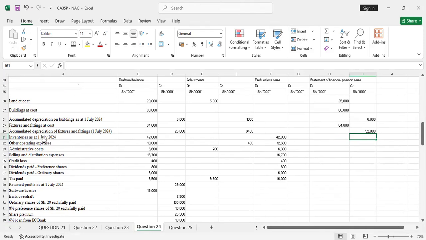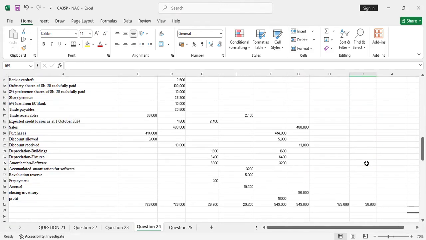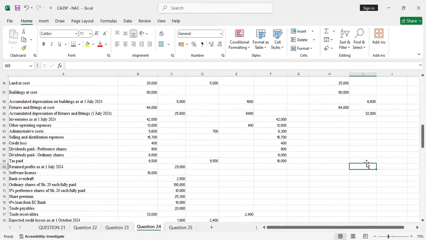Then inventory as of 1st July, no. Other operating expenses, no. Admin, no. Selling and distribution, no. Credit loss, no. Dividends paid, no. Tax paid, no. Retained profit as at 1st July, yes. This was the retained profit carried forward, but it's now going to have an adjustment. It's supposed to be on the credit side, because it's an equity. So we'll take 29,000, the retained profit brought forward.